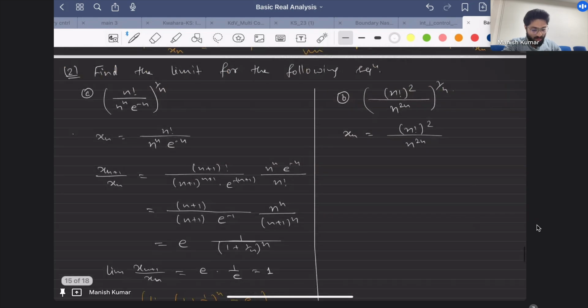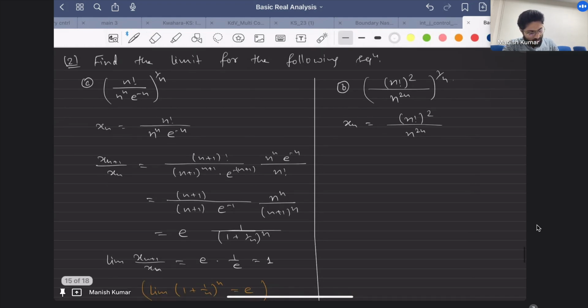Okay, so this is another way, but this is much simpler. You just evaluate xn plus 1 upon xn, and you'll get a simpler form. Just try to study the limit of this thing. Similarly you can do it for the second one. I am leaving it because I don't want to go into this calculation, but one can easily do it in a similar way for the second one. Do you have something to say? Okay, so I'm leaving it to you. If you want, I can give you some time, and you can try it right now as well. What do you want? Should I proceed, or do you want to try?